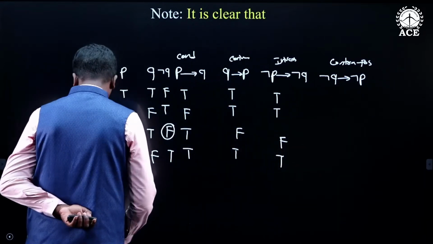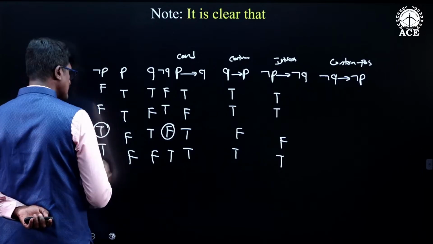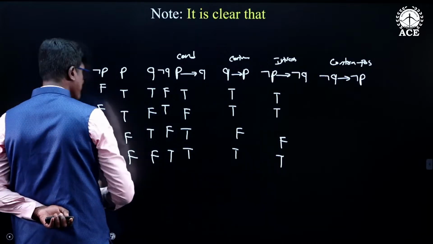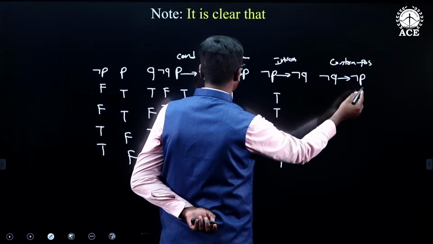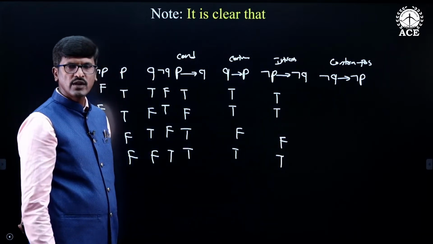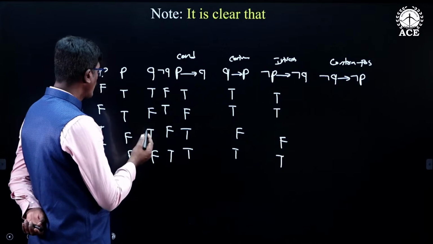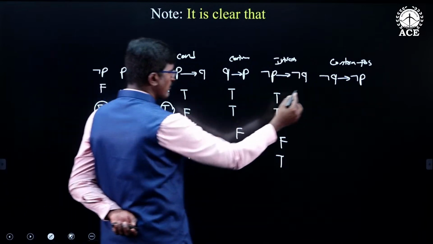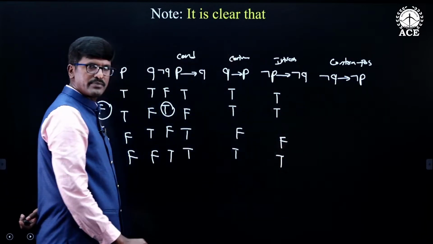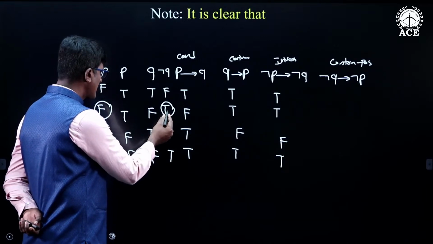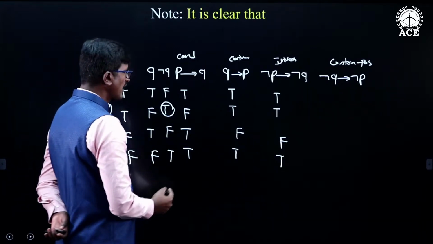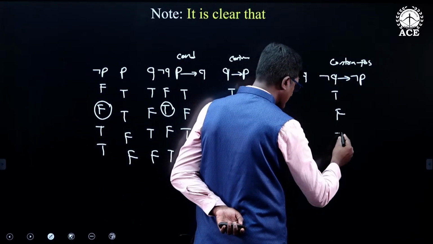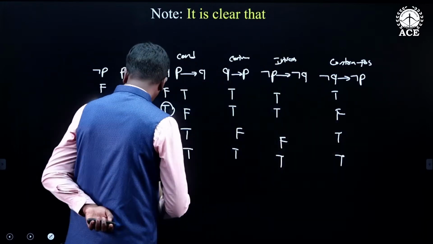In the remaining two cases, it is true. Now I am going to find out the truth values of the contrapositive. Contrapositive is nothing but negation Q conditional negation P. Negation Q conditional negation P is false when negation Q is true and negation P is false. So in the second case, negation Q is true and negation P is false. Therefore, it is false in the second case only. In the remaining cases, it is true.